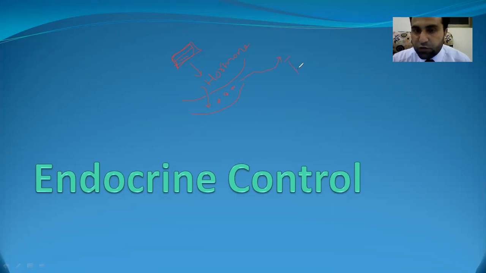So it means the endocrine system is ductless, right? There is no duct. The hormone is released by the gland into the blood, and through the blood it leads to the target site. Okay.